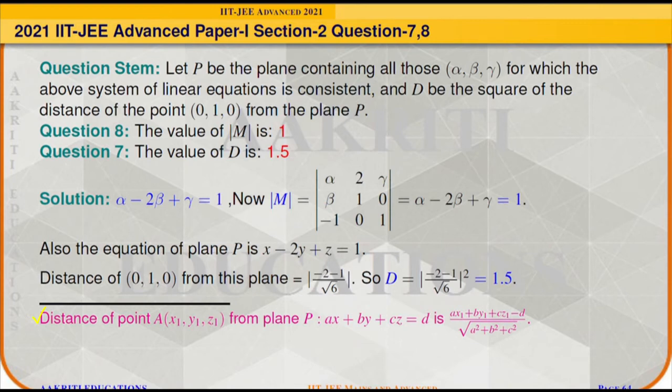So using this, we will find the distance of the point (0, 1, 0) from the plane x minus 2y plus z is equal to 1. Its distance will come out as 3 divided by root 6. And capital D is the square of the distance. So capital D will come out as 1.5.